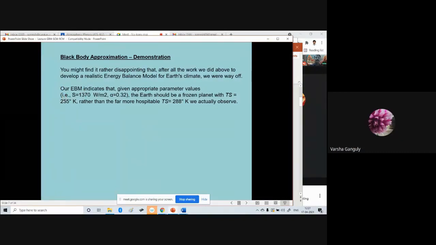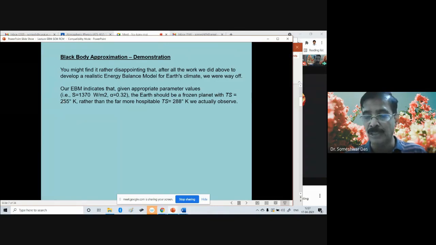The greenhouse effect. Exactly, yeah. It is the greenhouse effect which is missing, which we have not considered so far. And the greenhouse effect, as you already know, does not allow all the radiation to escape to space because there are greenhouse gases covering the Earth's surface and they protect the Earth's temperature from decreasing indefinitely.